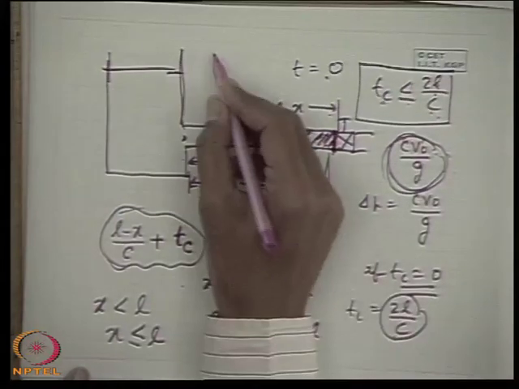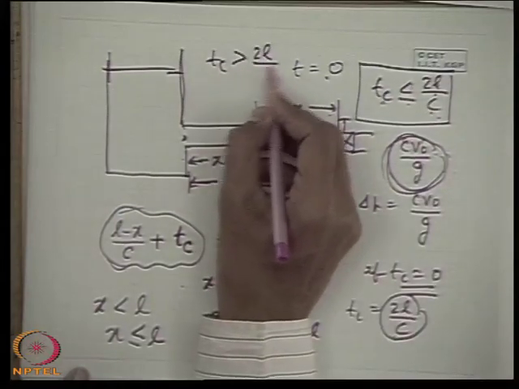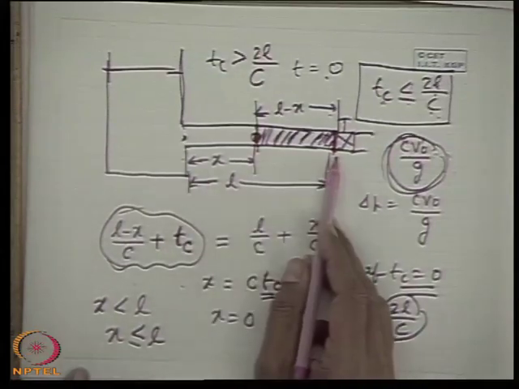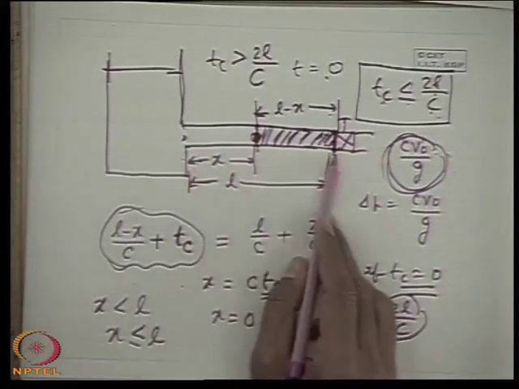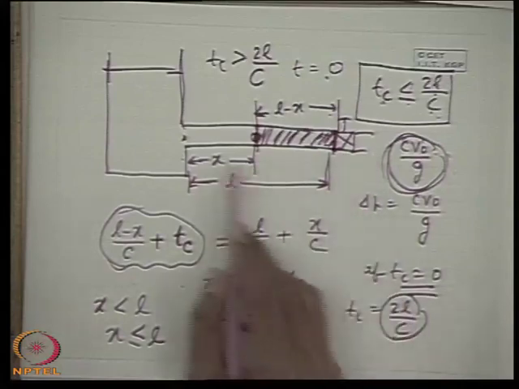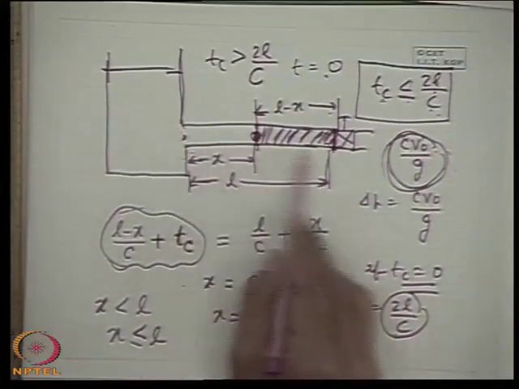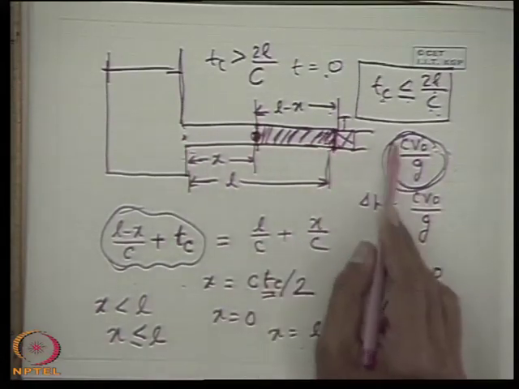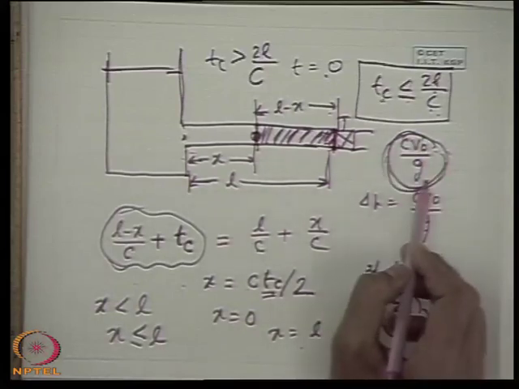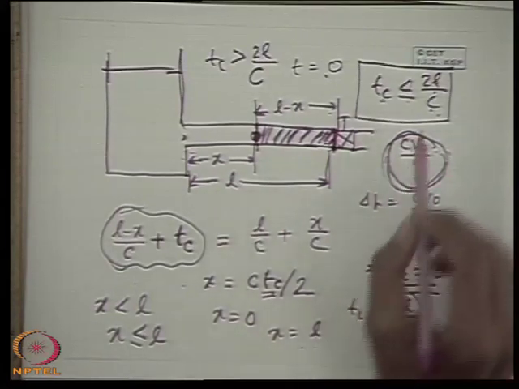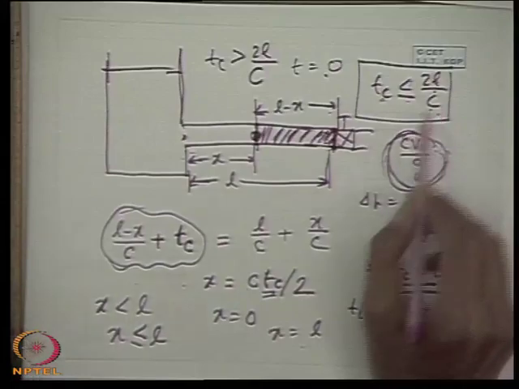Now if Tc is greater than 2L by c, we see that x will be greater than L. That means not even at the valve end will the maximum pressure rise occur. So this is the concept of rapid closure and slow closure.